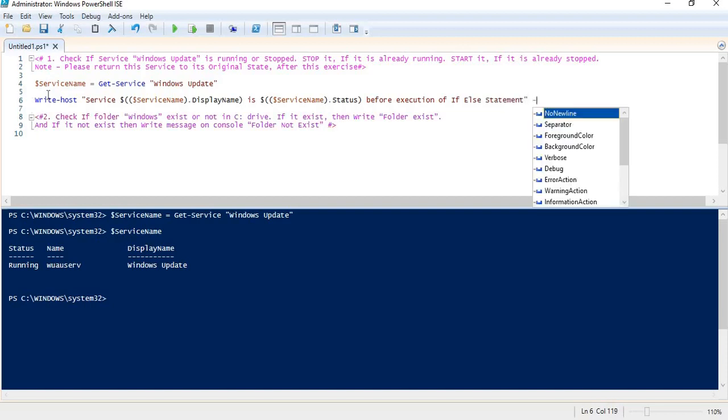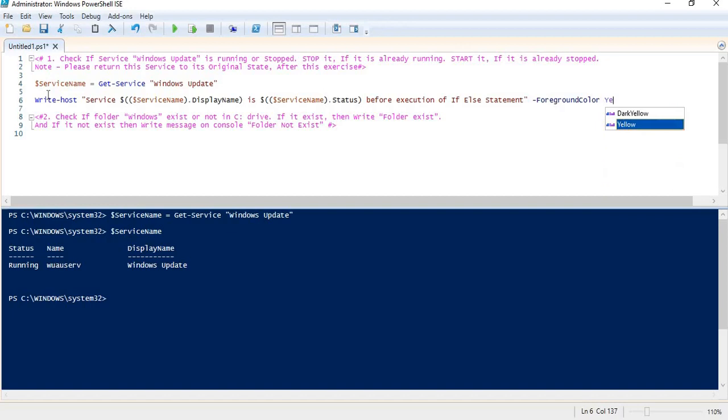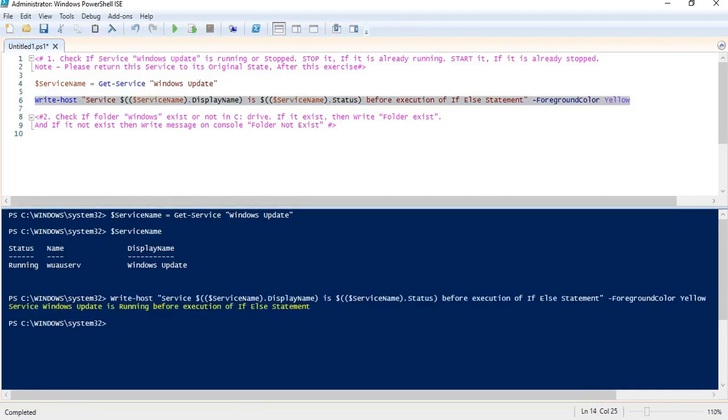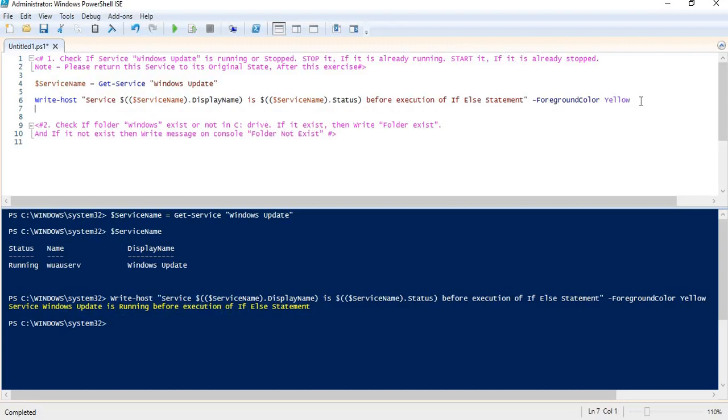Now I can make it a bit fancier, and give it a color, say yellow. Let me see how it looks when it runs. It will look like this: service Windows Update is running before execution of the if else statement, right? So till now things are okay.